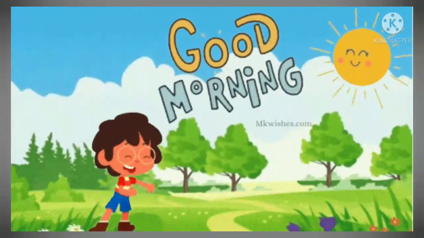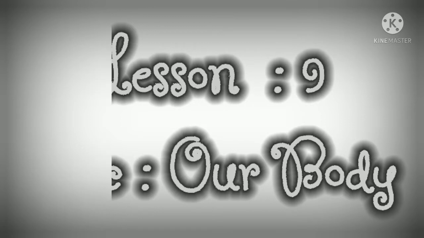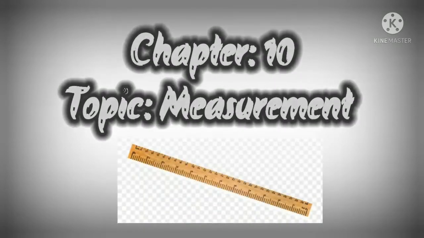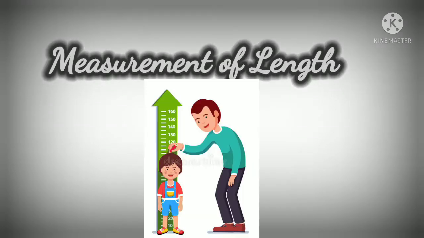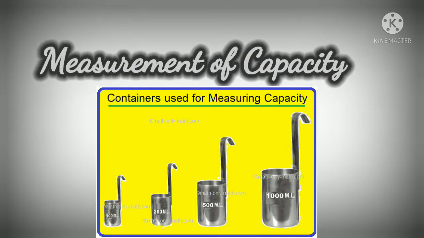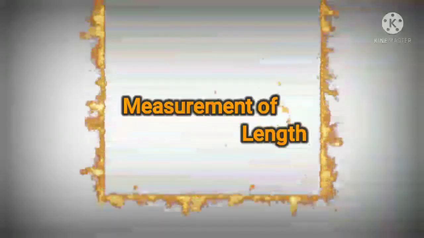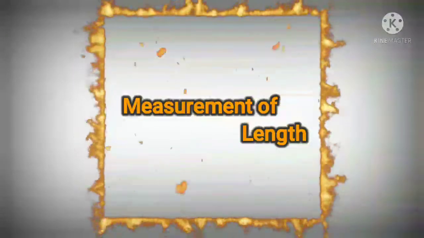Children, in the last class, we have learnt lesson 9, our body, right? Yes. Hope you all have learnt the topic well. Today, we are going to start a new chapter number 10, measurement. Children, in this lesson, we will learn about measurement of length, measurement of mass, measurement of capacity and measurement of time. Today we will learn about measurement of length.